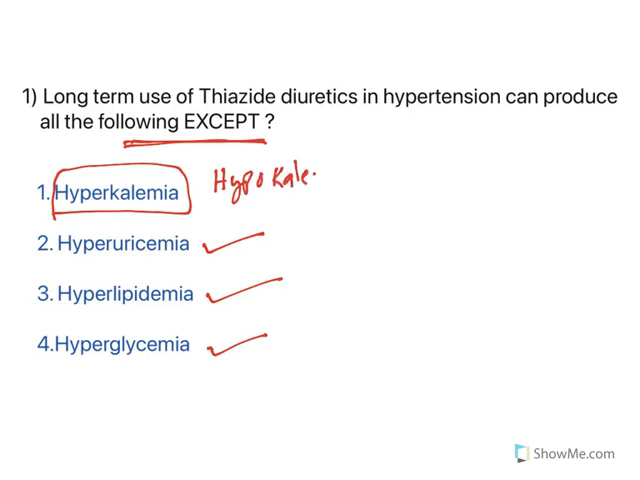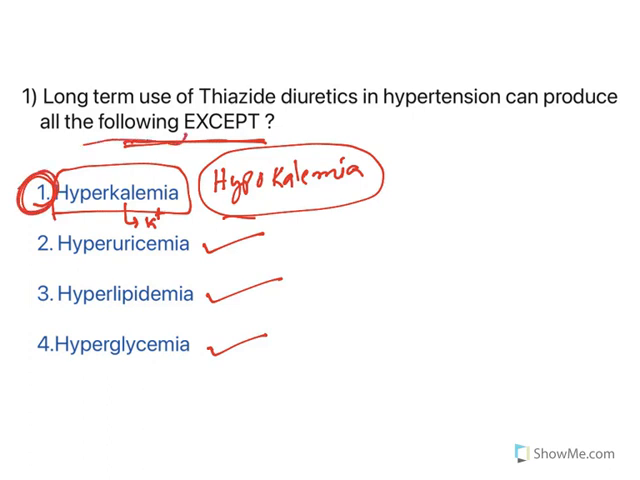Potassium loss is there. Kalium means potassium. So this is not an adverse effect, and you are looking for this one. So the answer is hyperkalemia. This is not an adverse effect of thiazide diuretics. Rest of all are correct. So the answer is 1.